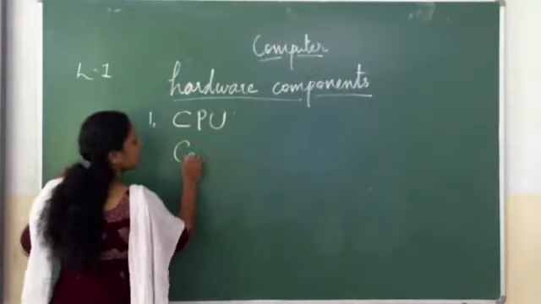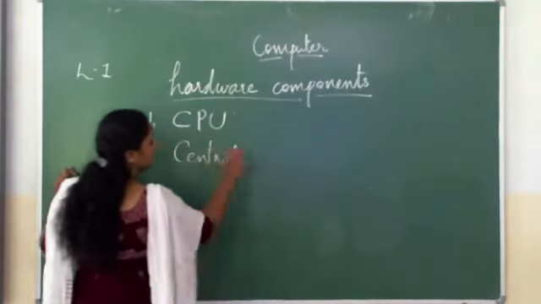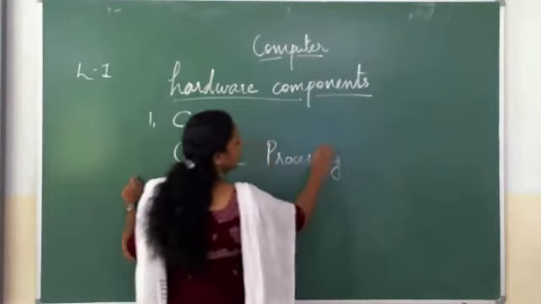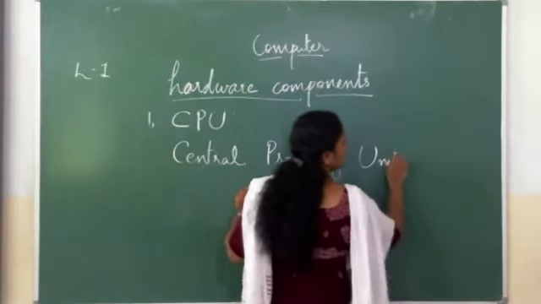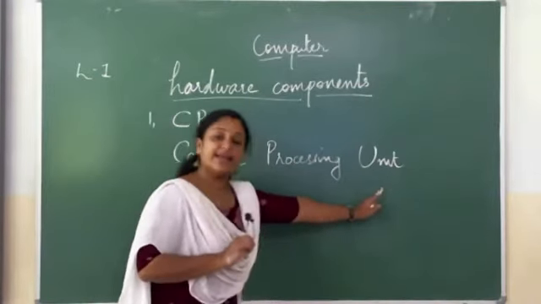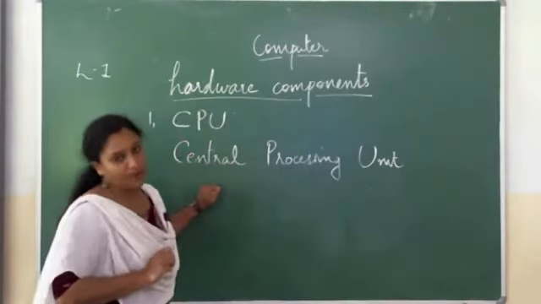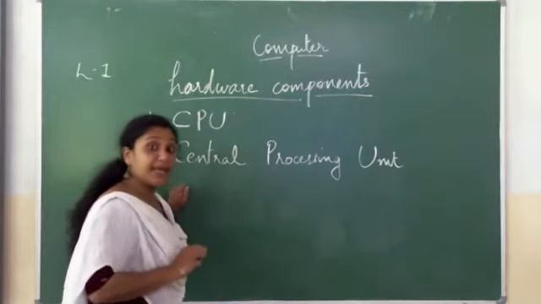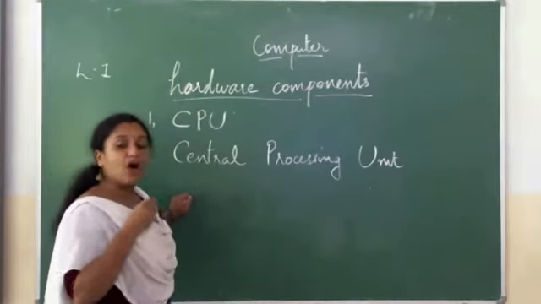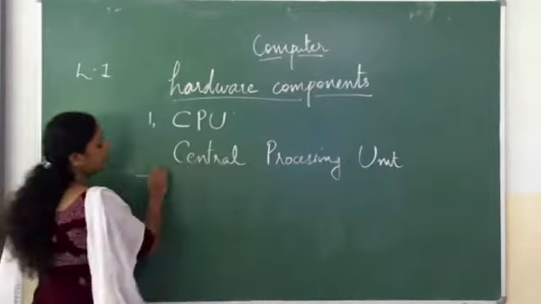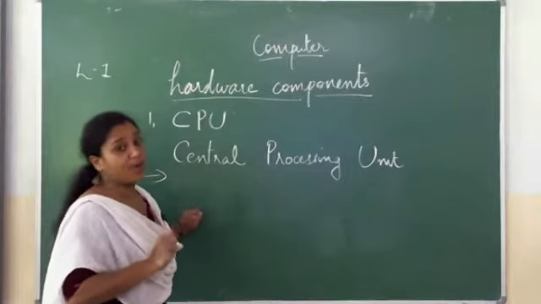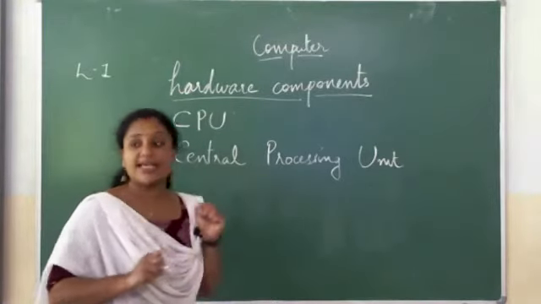What is that? C stands for central, P stands for processing, and U stands for unit. So CPU stands for Central Processing Unit, and it is the main part of a computer, and it is also known as the brain of the computer. All the details or all the control of the computer is coming from the CPU. All the hardware components are collectively controlled by CPU, Central Processing Unit.